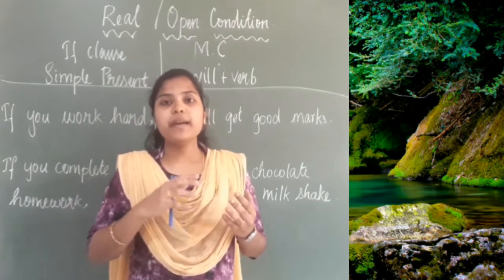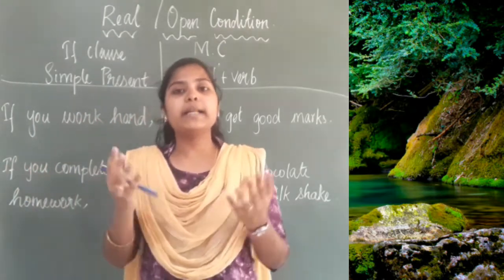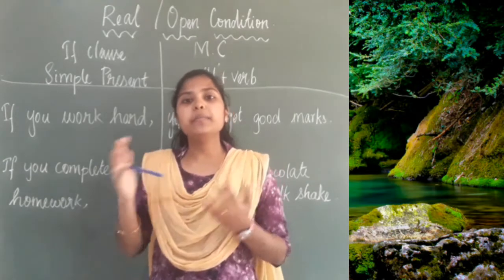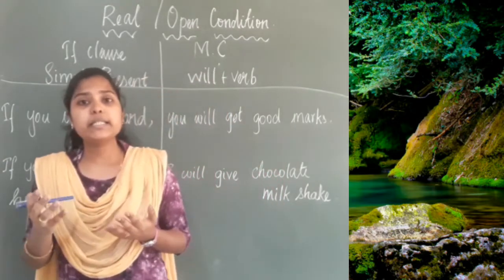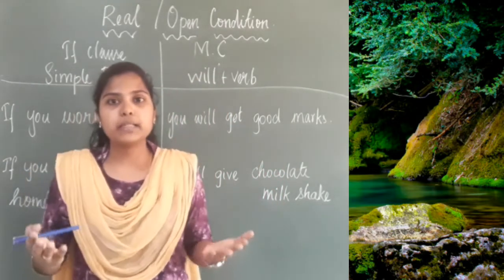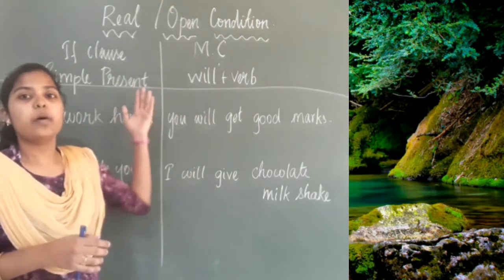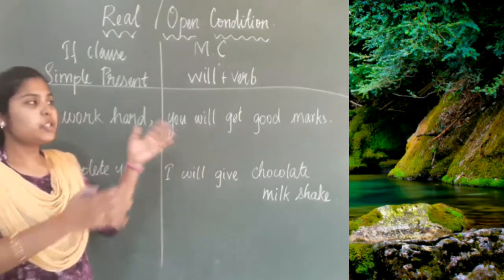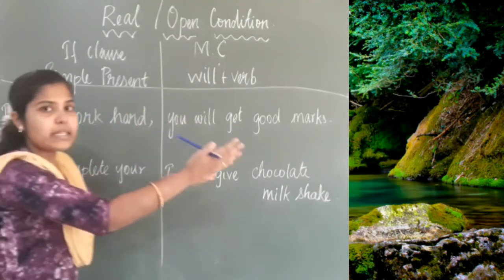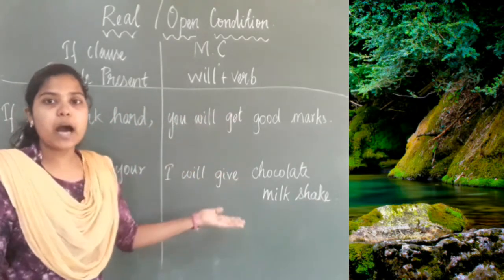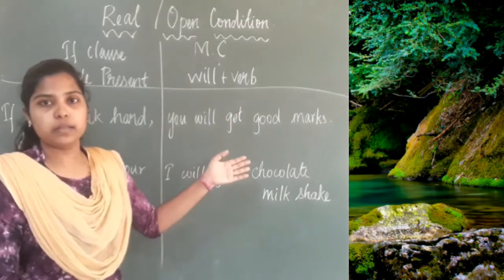Coffee. So if I add milk and tea powder, I will get tea. If I add milk and coffee powder, I will get coffee. That is the fact. That is the truth. So in this real or open condition, based on the condition, we will get an outcome and this outcome will be the real one.